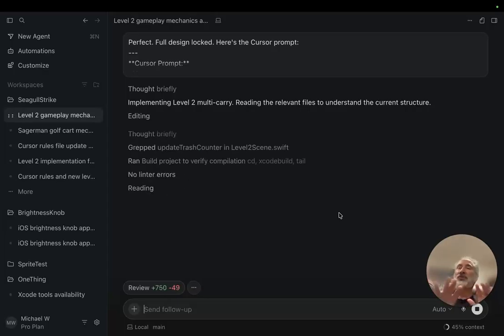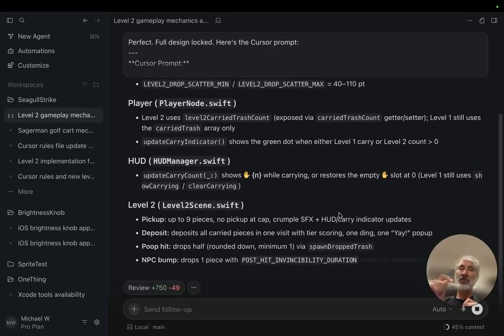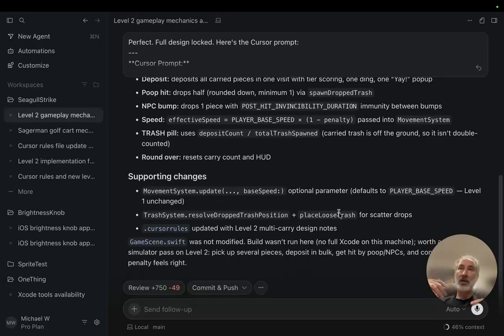I will tell you this, there's a really interesting aspect of software development. It's well known to software developers that when you're writing a lot of code, you should be using something called a versioning system. And I am using a versioning system called GitHub. What it does is it allows me to record all the changes that were made up to a certain point. And the really nice thing about that is that if I make more changes and something gets broken or I don't like it, I can always revert back to some previous point where things were working properly.